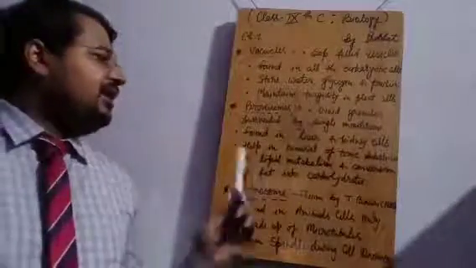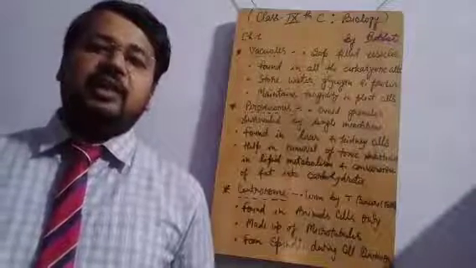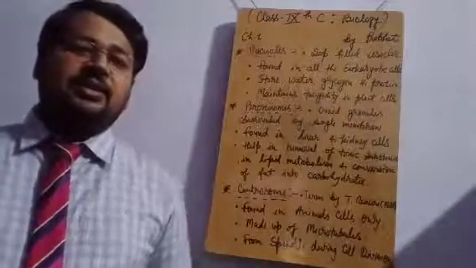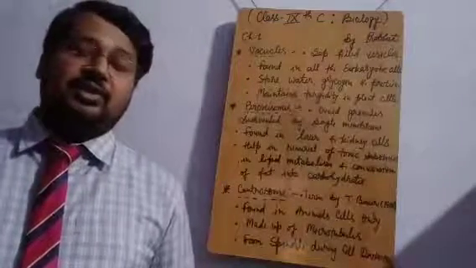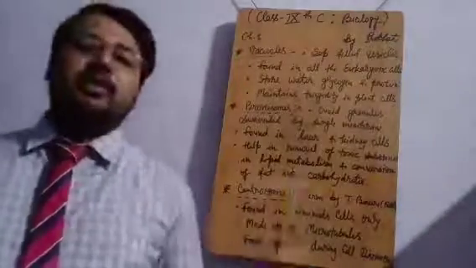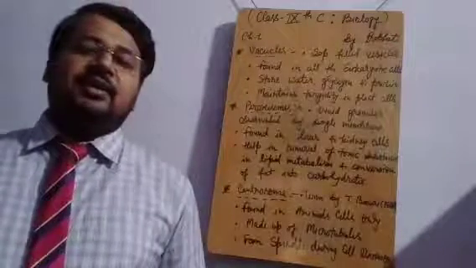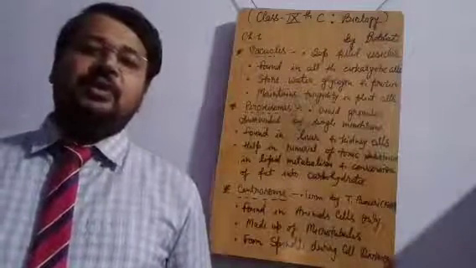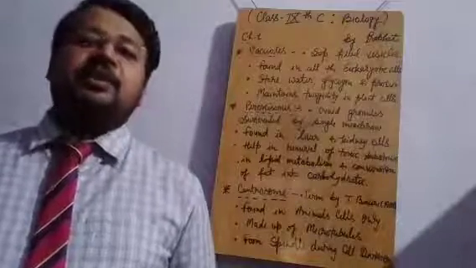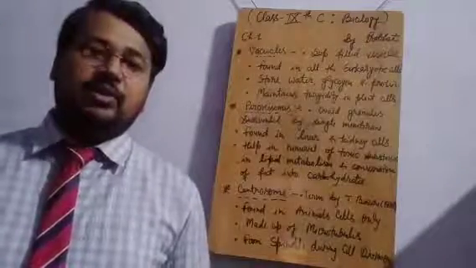As you know, any food item that contains protein, carbohydrate or fat will be ultimately burnt in the presence of oxygen, that is called oxidation of food material, and it will be converted into glucose. That glucose will be supplied to the cells, where in mitochondria that glucose will be burnt and energy will be released in the form of ATP. That's why mitochondria is called the powerhouse of the cell. I think this concept is clear to all of you.